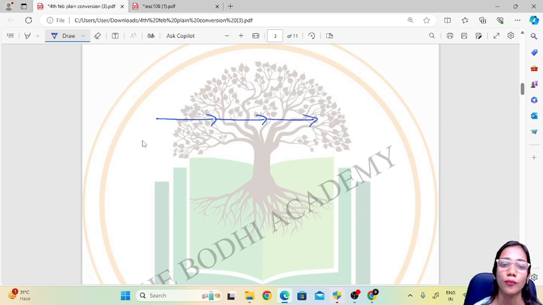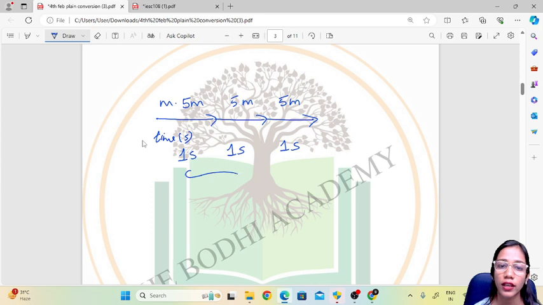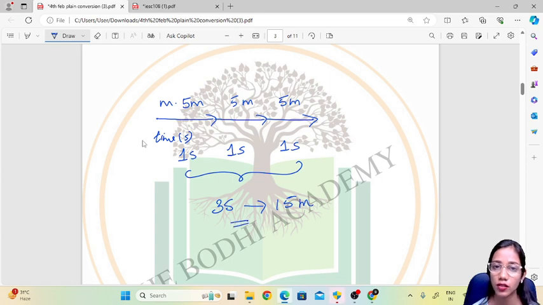So now we will consider time in seconds and distance in meters. If the object is covering 5 meters in 1 second, then again 5 meters in another second, and again 5 meters in another second. So we can say that in 3 seconds it is covering 15 meters.